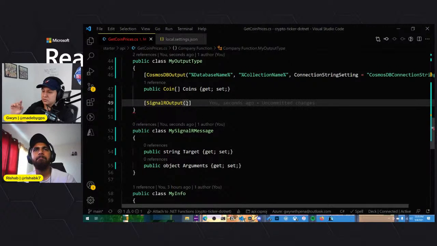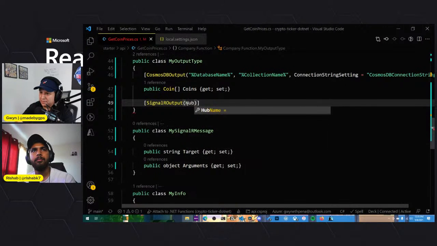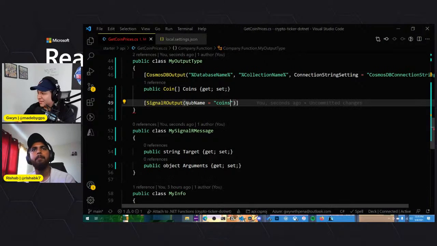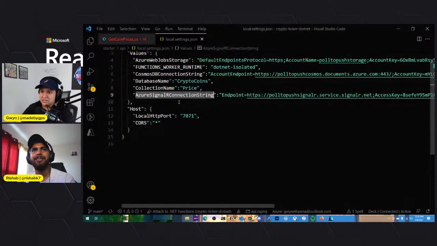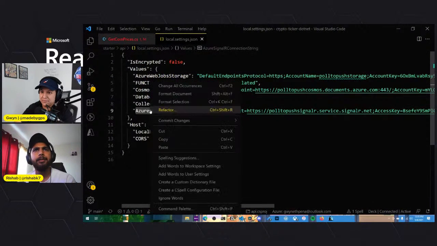Fantastic. So for the SignalR output, we need to provide our hub name, because you can have different hubs depending on what sort of messages you want to send to different clients and connections. We're going to call it clients, I guess that's appropriate. And then we'll have the connection string, and this needs to match exactly what's right here.